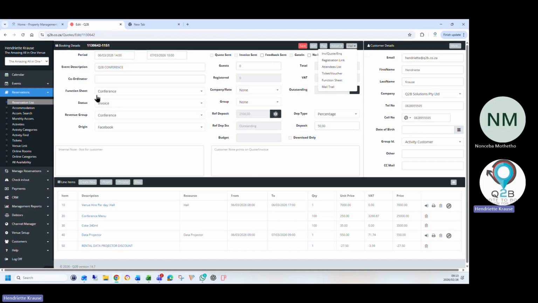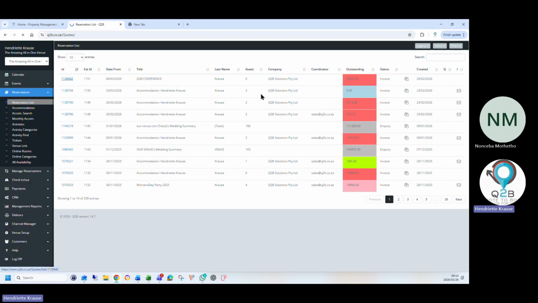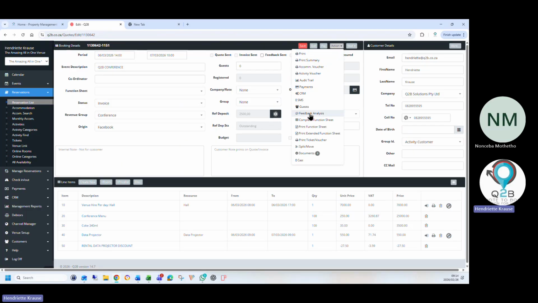I can also, I've selected the conference function sheet. I can send her the electronic function sheet. She can complete it. Once she closes the browser, the booking will update with all the requirements that she selected in the function sheet. And the function sheet is normally where they say, do they have an open bar? What time would they like to have lunch? What seating arrangements do they prefer? What equipment they would like? Okay. So I can also mail that to her with one click. And it goes out because it thinks I'm done, but I want to go back and show you.